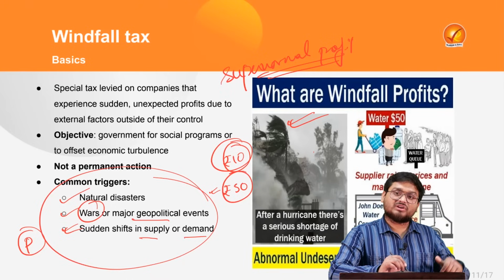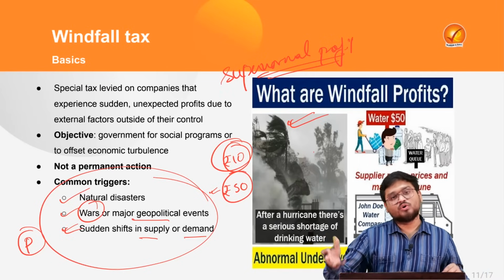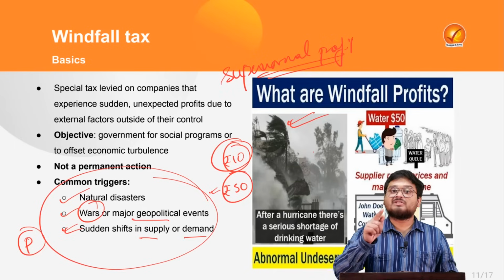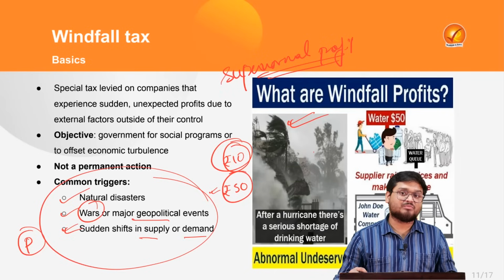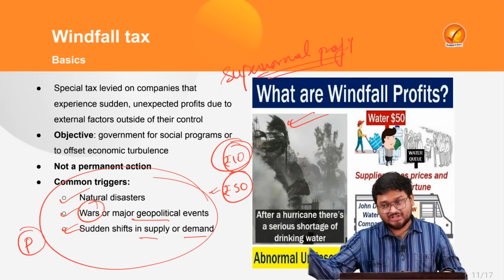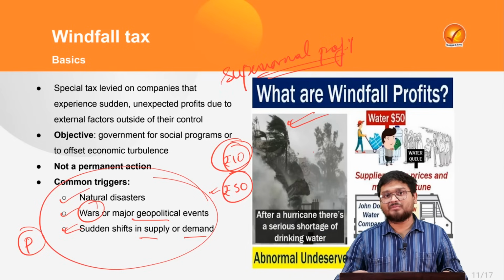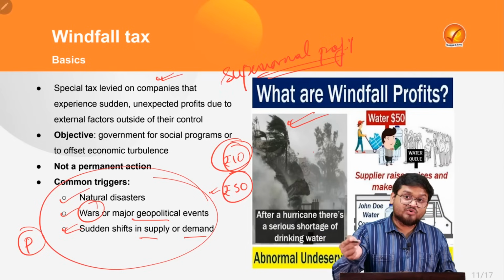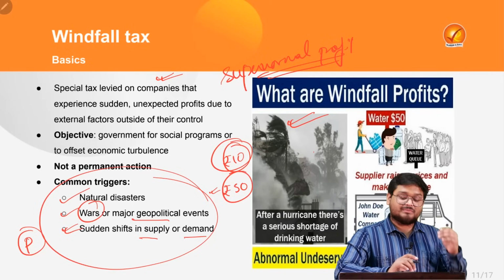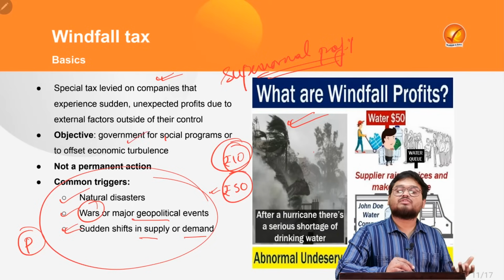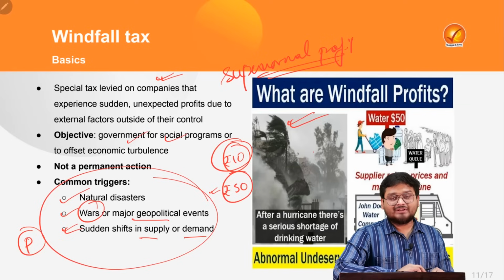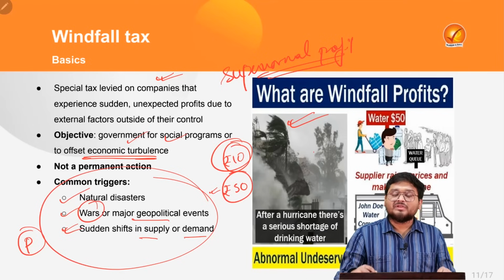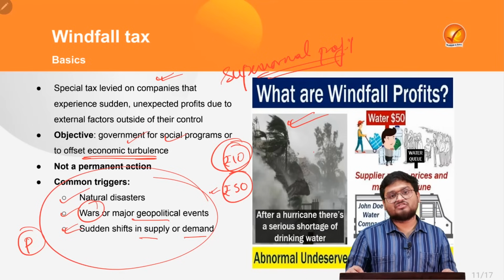If you are selling your bottle at 10 rupees, now you are telling at 50 rupees. Okay, you can sell it. I as a government am not interfering in the market, but I will be imposing a tax on you. Because you are making more profits, you are only being selfish. Think about the society. Think about the government. You give some tax, that is the windfall tax. The government will be telling, you give some tax to me and I will be using those taxes for government social welfare schemes, right? I will be using tax for the overall benefit of the economy. So that is what windfall tax is all about.